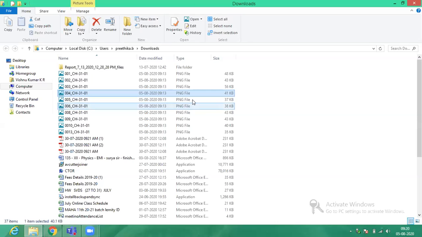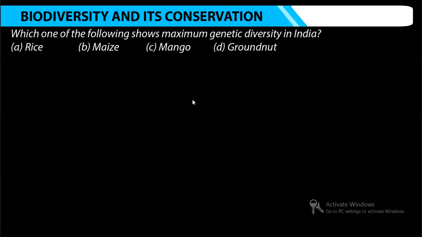And fifth question: which one of the following shows maximum genetic diversity in India? Option A, rice; option B, maize; option C, mango; and option D, groundnut.